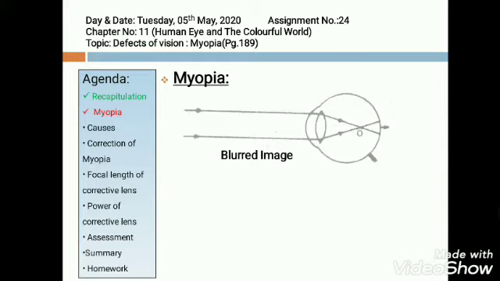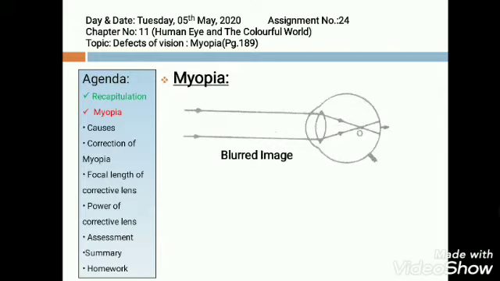In myopia, a person can see nearby objects clearly but cannot focus on distant objects. This is also known as short-sightedness. The far point of a short-sighted person may be only a few meters rather than at infinity. This defect occurs if a person's eyeball becomes larger.